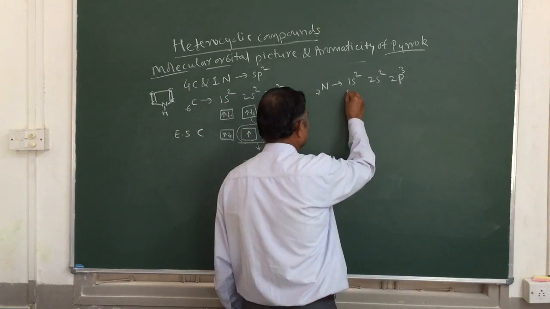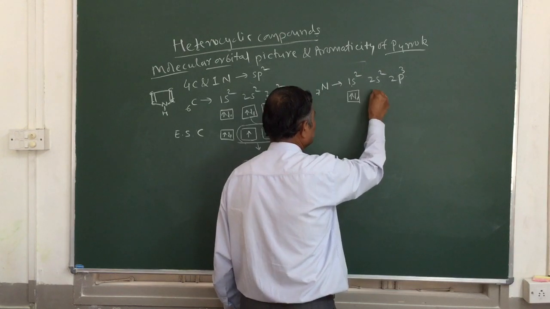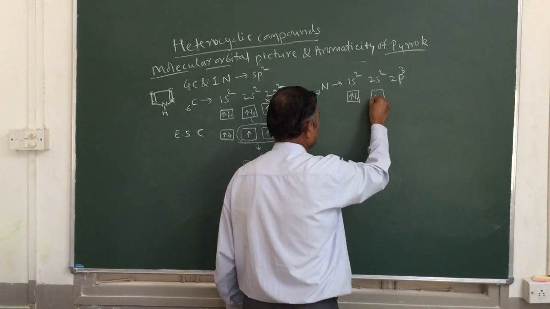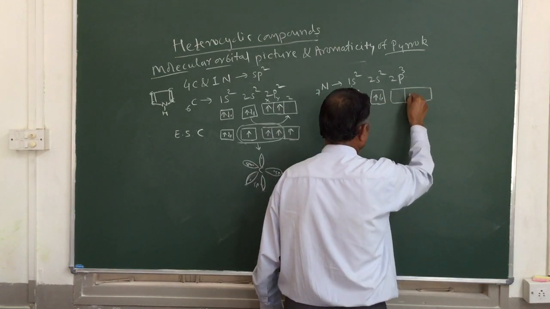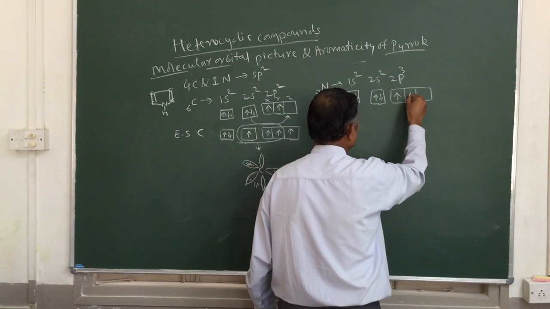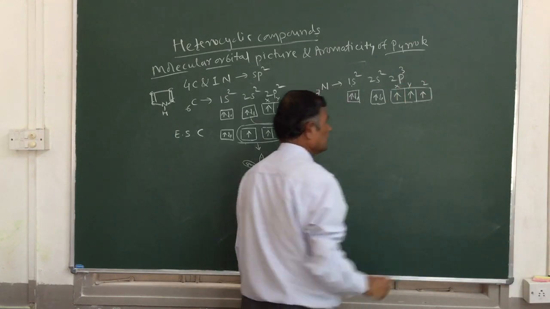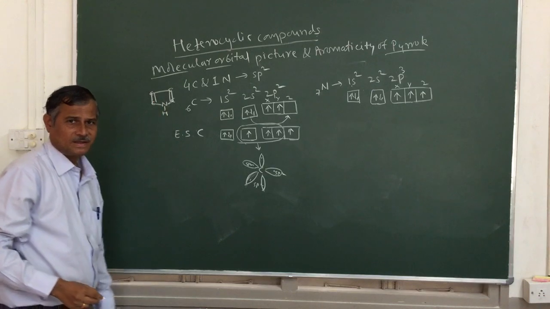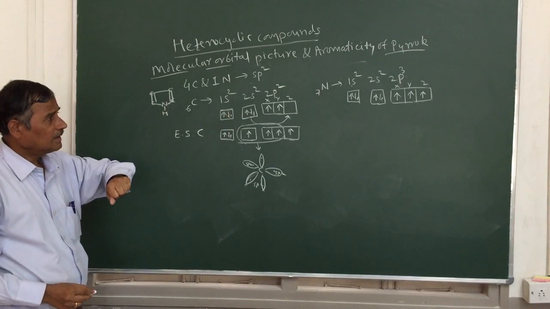Similarly, when you write it in boxes, there are 2 electrons in 1s, 2 electrons in 2s, and 3 electrons in 2p. That means 1 electron each in x, y and z. So this is the electronic configuration of this nitrogen.